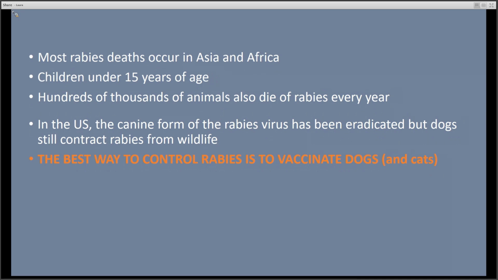In the United States and Canada, rabies eradication efforts have been successful in ridding both countries of the canine form of rabies through vaccination of dogs. However, dogs and cats can still contract other strains of rabies virus from wild animals and then spread these strains to humans. Research and eradication efforts have proven that rabies vaccination of pets creates a protective barrier between humans and wildlife and is the best way to control rabies infection in humans.